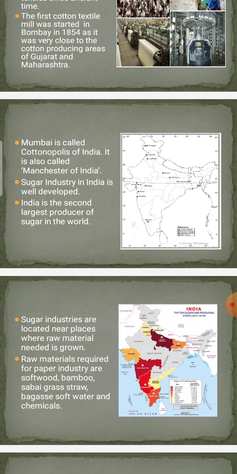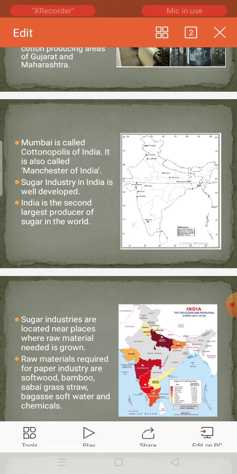Now sugar industry in India is well developed. India is the second largest producer of sugar in the world. Now here, where the sugar is grown, there the industries are located. Sugar industries are located near places where raw material needed is grown. Here different colors we have shown.